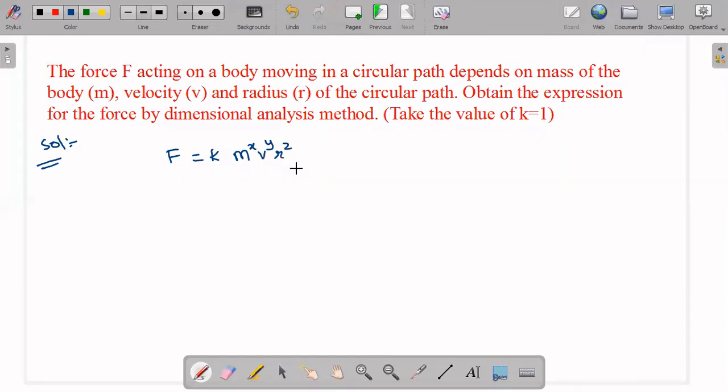Previous example also we took x, y, z, that's the reason I am taking x, y, z only. You can take a, b, c, small letters also. And in the given question itself, they said k is equal to 1. Since k is equal to 1, F is equal to m power x, v power y and r power z. Now we will write the dimensional formulas of all these. Just a minute.